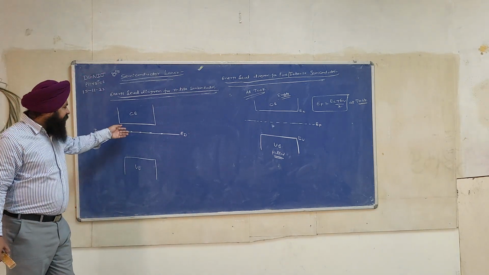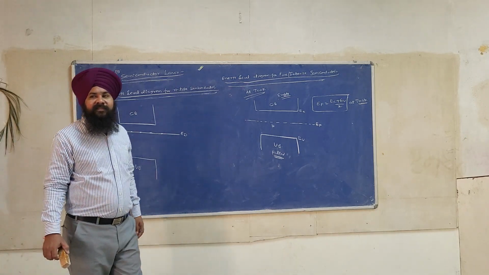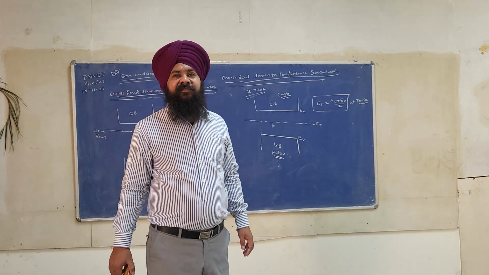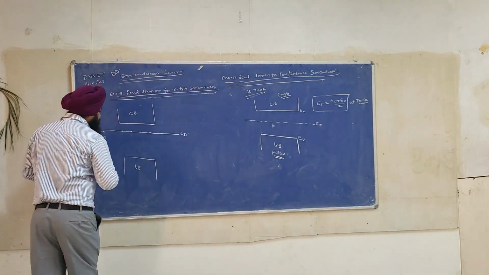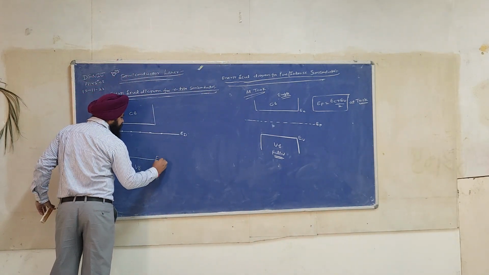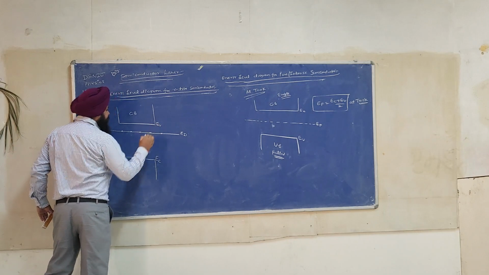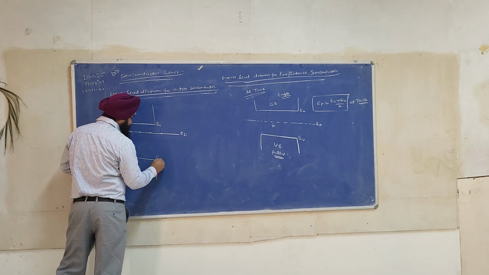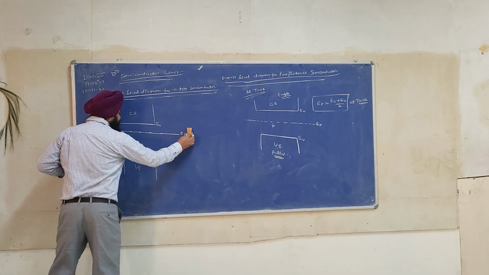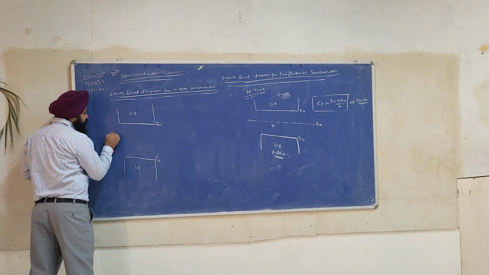Okay. Now can you tell me what is the position of the Fermi level? Does anyone remember? Joseph, what is the position of the Fermi level for n-type? This is EC. I will draw a little lower.